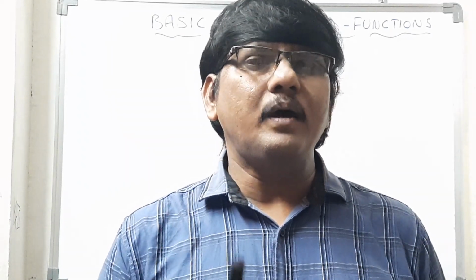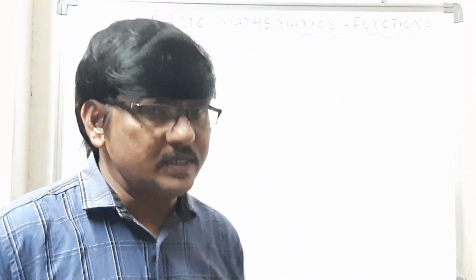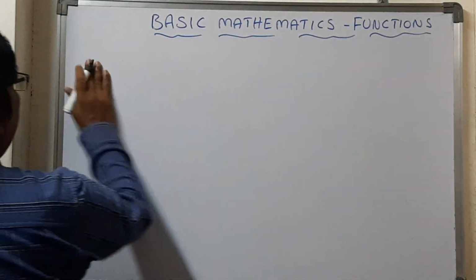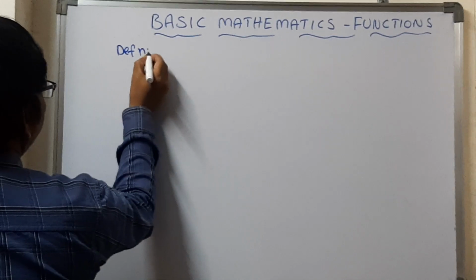A function is nothing but a mathematical operation. It is a relation among two variables, where one is assumed to be dependent and the other independent. That relation between the independent variable and the dependent variable, we can call a function. Now let us take the definition for a function. What is the definition for a function? We can take the definition as follows.